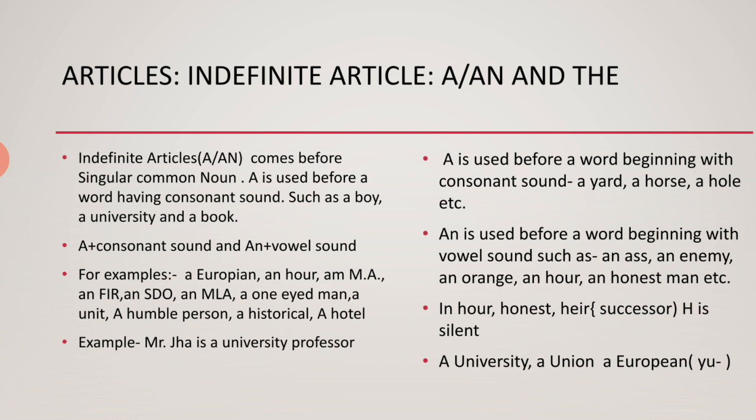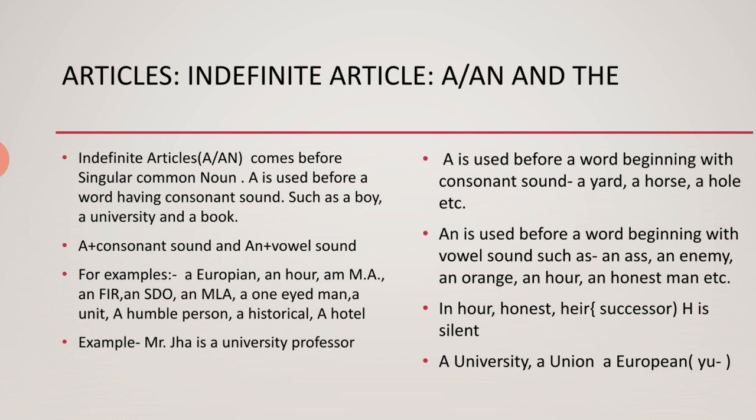A humble person. Just look at this word humble. William Shakespeare, in traditional English, used an humble request. He used an, but in modern English the H is pronounced as a consonant sound. Earlier the H was silent, but now we pronounce it in modern English.